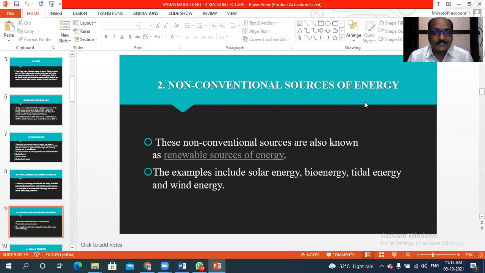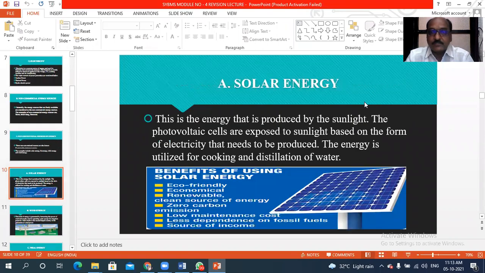These are the examples of non-conventional sources of energy. The detailed information regarding these, I had already explained when I was discussing that topic. So that is regarding solar energy.